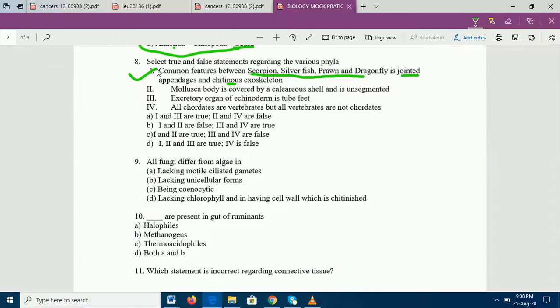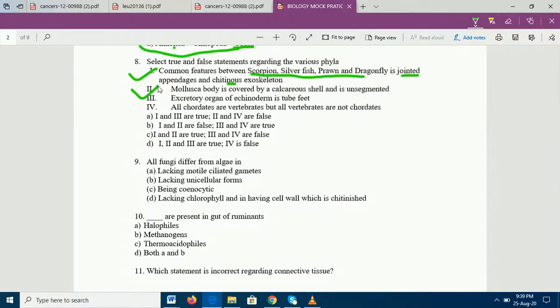Now coming to statement 2, Mollusca body is covered by a calcareous shell which is unsegmented. Yes, in Mollusca, if you look at beaches and seashores, we have those calcareous shells, which are exactly Mollusca, and all Mollusca are unsegmented. We know this also. So statement 2 is right.